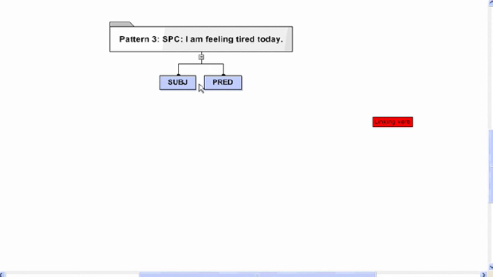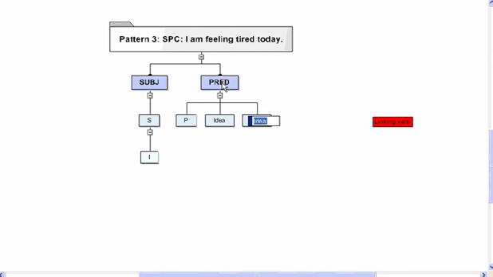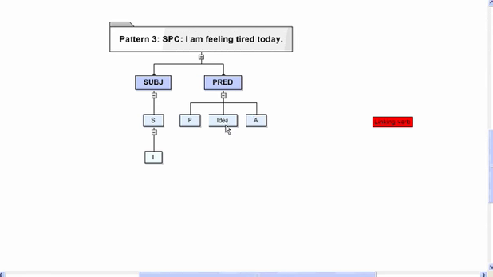And we do the first divide, subject and predicate. In that first divide we have the subject being "I". The predicate is everything from "am" onwards, because that's a finite verb, and the predicate consists of a predicator, and something else, and an adverbial, which is "today". The something else there is known as a subject complement. Tell you why in a moment.